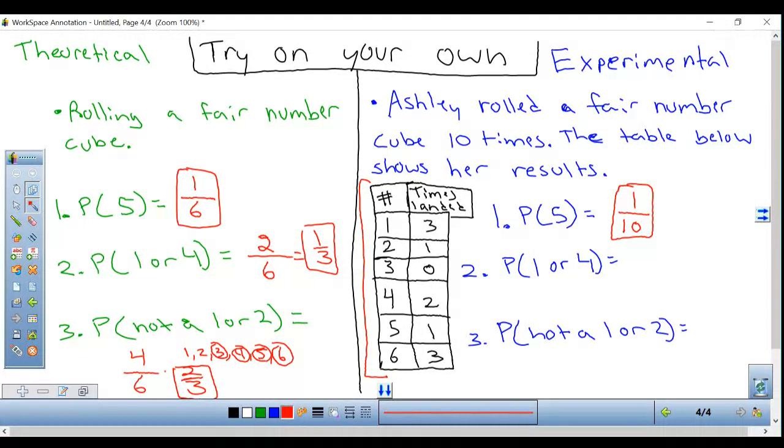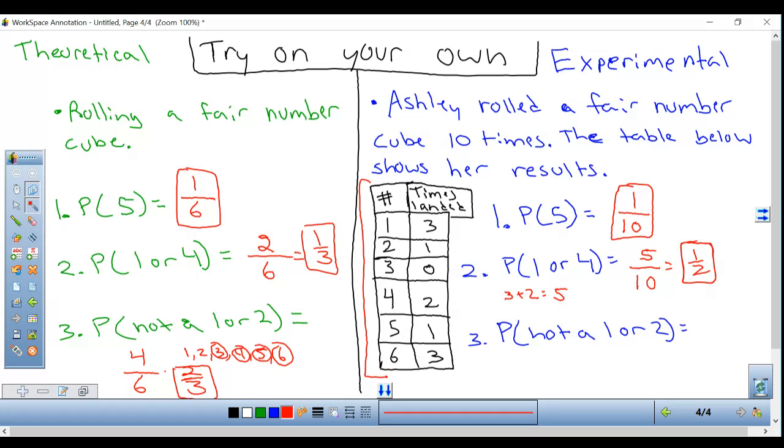Number 2 says a 1 or a 4. Once again, I already know how many times the experiment was done. It says she rolled it 10 times, so that's my bottom number. And how many were a 1 or a 4? A 1, I see a number 1 was rolled 3 times, and a 4 was rolled 2 times. That gives a total of 5. So that's my top number, 5 out of 10, which simplifies to 1/2.